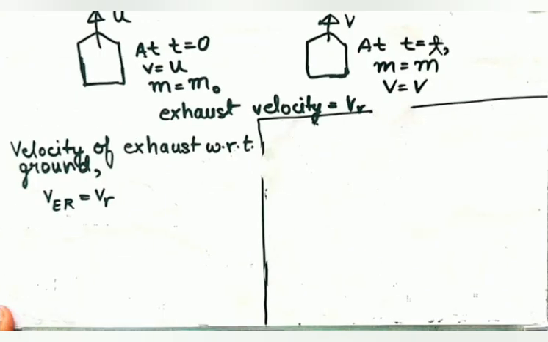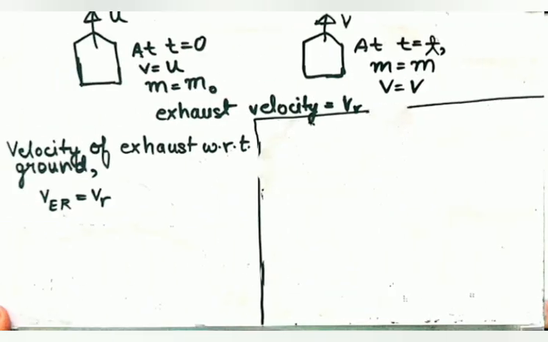So I've told you already that the velocity of the exhaust with respect to the rocket is v r. No harm in that. So what's next?